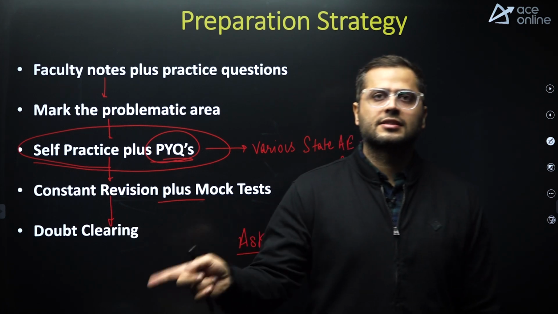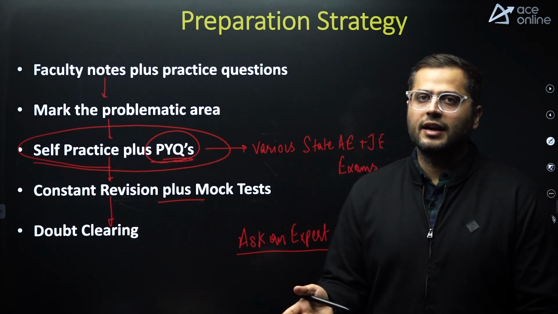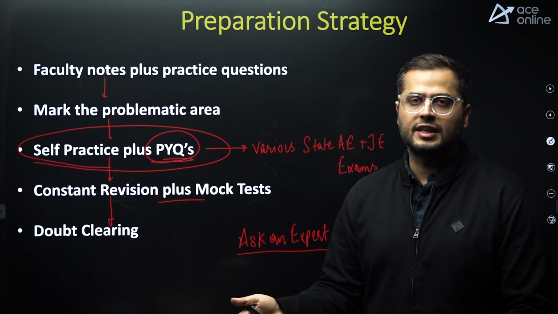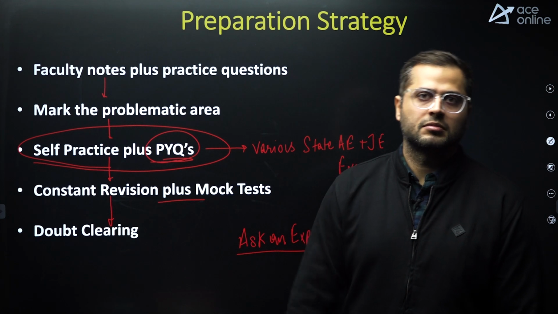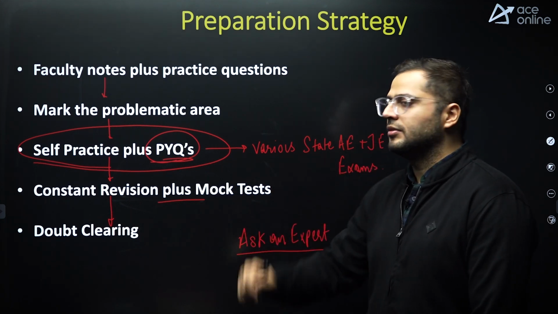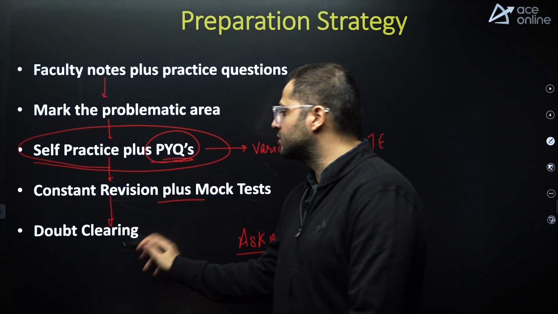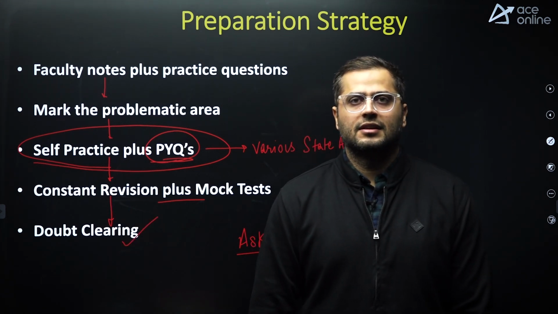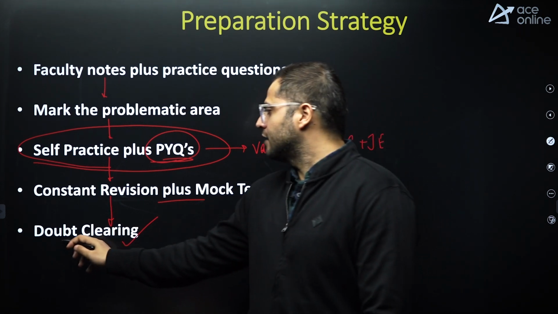Or ask the concerned person over here at Engg Academy. You can just mail to us as well: I want to reach out to this so-and-so faculty, please give me his number. They will provide you with the corresponding contact information. And clear your doubts. Do not hesitate in asking doubts. Students tend to shy away from asking doubts.